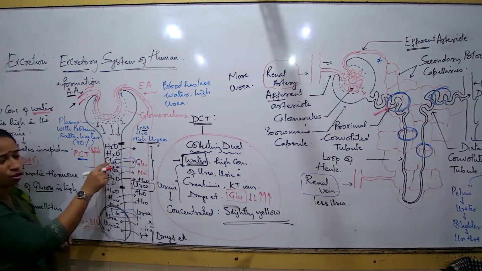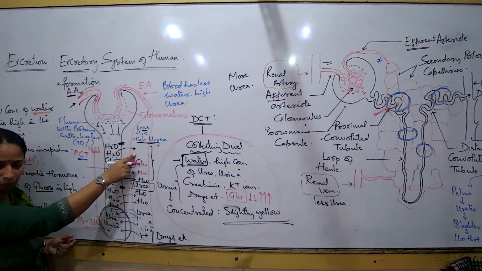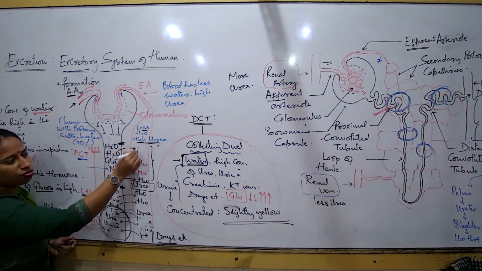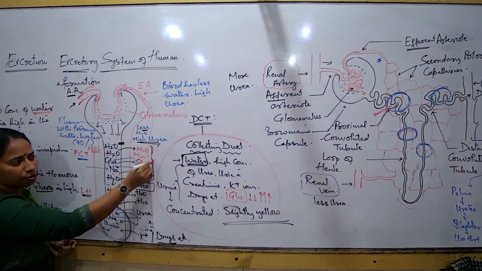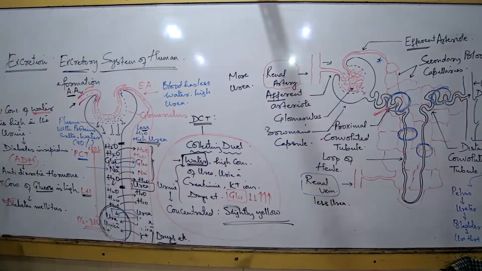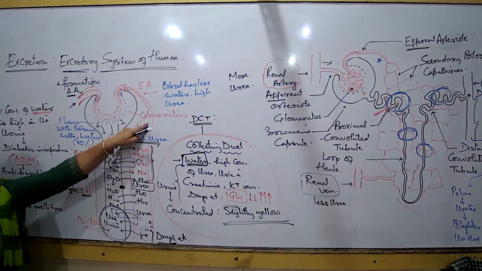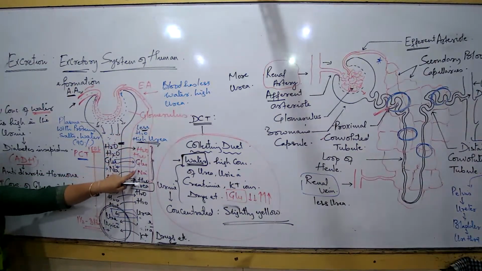Where is water more? Here huge amount of water. यहाँ पे water बहुत कम है. So definitely the water will move from the tubule to the blood. So जब तक ये process हो रहा है, little by little the blood is gaining back its composition again. जो blood thick था, now is gaining back its composition again.